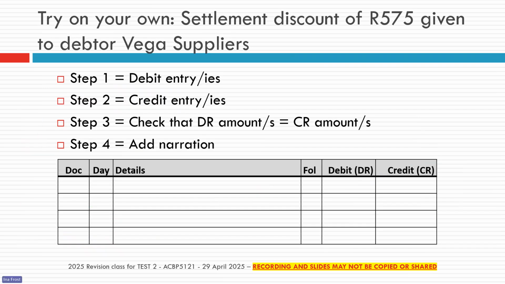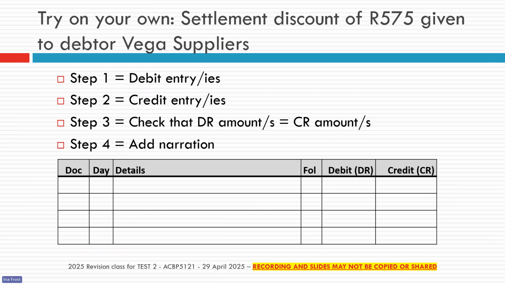I think maybe we can just quickly try one entry, and you can see if you can get this entry. Let's see if you can quickly, there on your A4 paper, write down the general journal entry for a 575 Rand settlement discount that was given to the debtor Vega Suppliers.